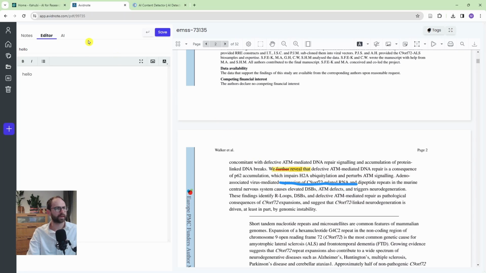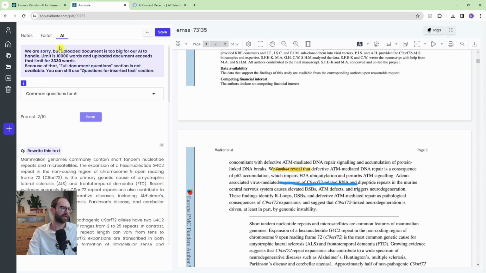Then, okay, you have the AI. And now what it says here, there is a limitation. So the limit for the AI to handle the documents is up to 10,000 words. My document is a bit longer than that. It's 13,300 words. But still, AI is happy to handle this. But full document questions are not available. So, most of the papers you will deal with will be quite long unless you cut them into shorter pieces